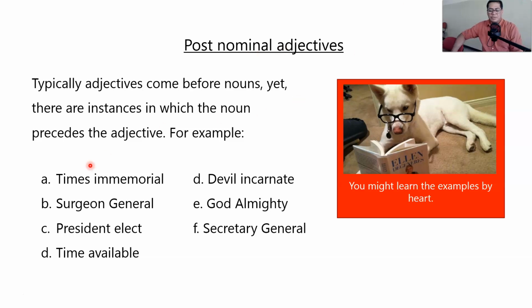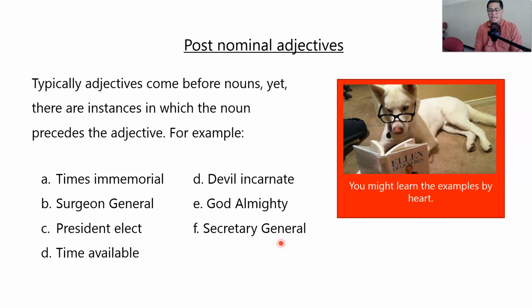And here are some examples: times immemorial, Surgeon General, President-elect, time available, Devil incarnate, God Almighty, Secretary General. And I can only think of one more example, which is Sergeant Major. And we use them like this. It is not customary, it is not normal to use immemorial times or general surgeon or elect president. We don't do this. These phrases usually occur with these words only.